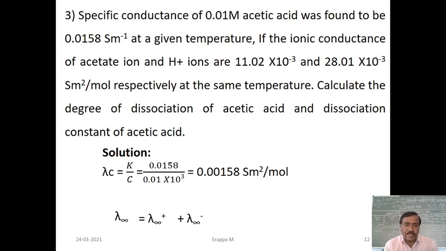You have to convert this into moles per dm cube, as given. Convert this into meter cube per mole, that is, multiply by 10 to the power of 3. So the value is 0.00158 Siemens meter square per mole. That is, the equivalent conductance at the particular concentration is 0.00158 Siemens meter square per mole.